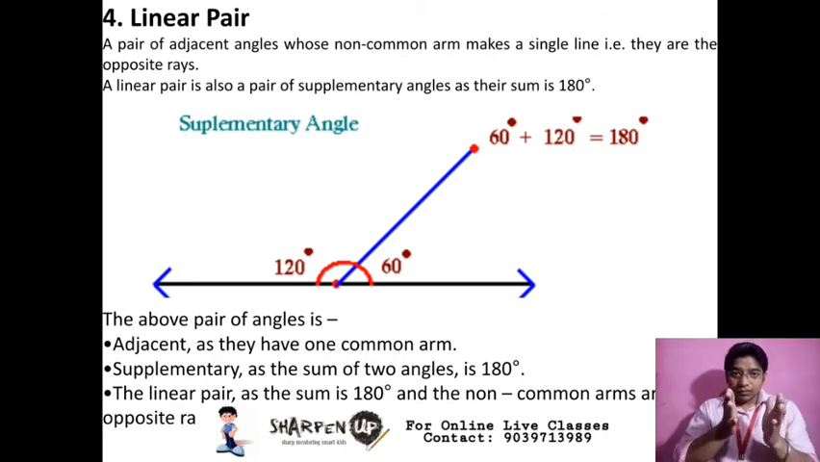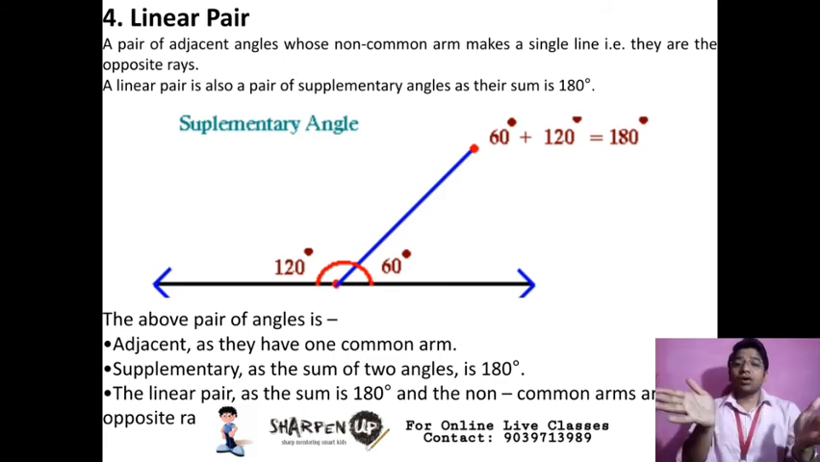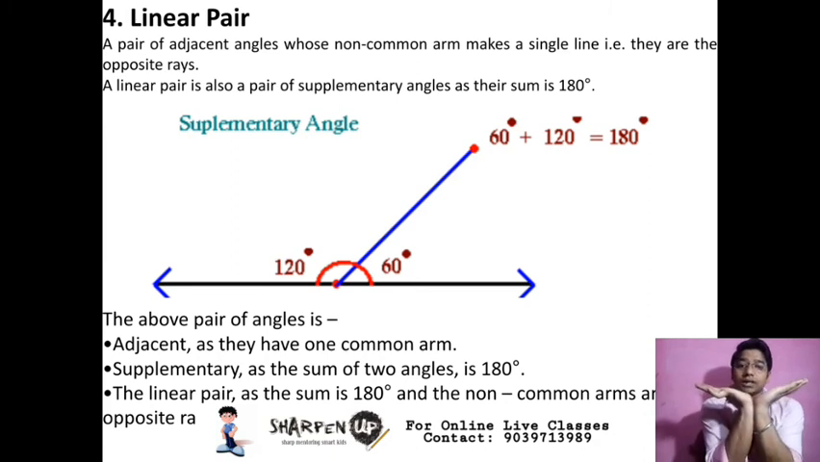A linear pair has some properties. Linear pairs are adjacent angles because they share the same vertex and a common arm, and they are also supplementary angles because the sum of a linear pair is 180 degrees. The non-common arms of a linear pair are opposite to each other because they form an angle of 180 degrees like this.